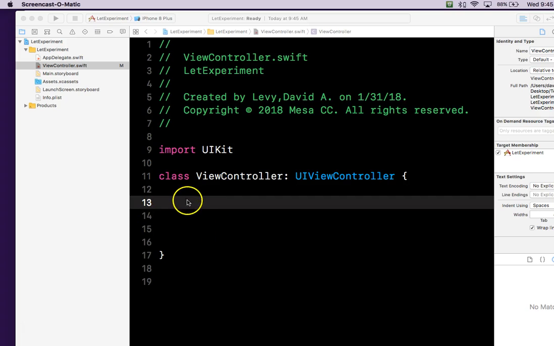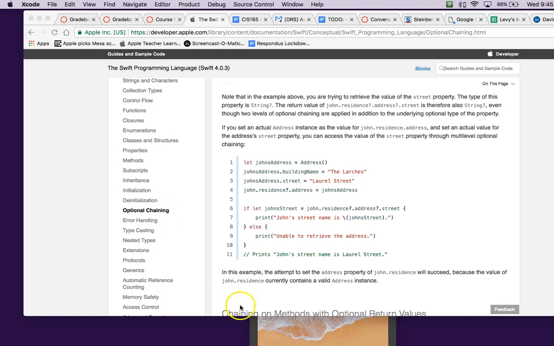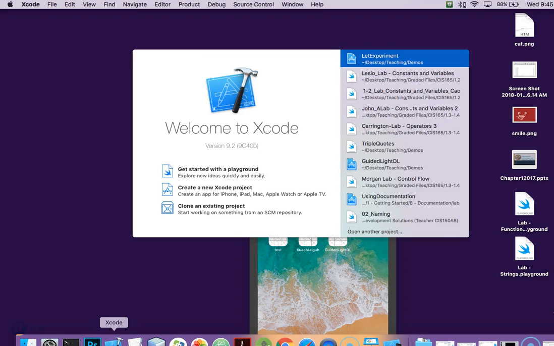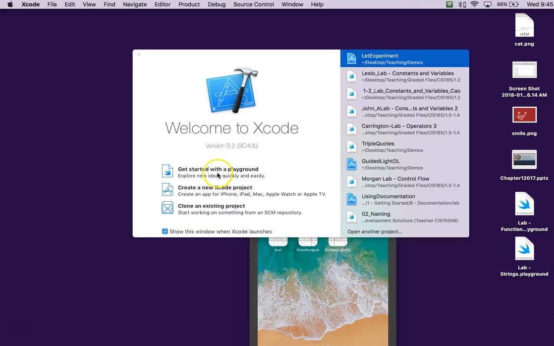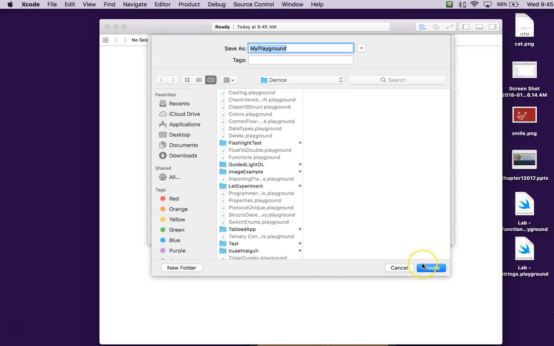Okay, welcome back. I want to just clarify something really interesting that we ran across when we were using Playgrounds. Let me open up Playgrounds real quick and demonstrate. Basically, what it was, you could take a constant and alter it, which you shouldn't be able to do, because a constant is supposed to be constant. You shouldn't be able to change it. So I'll call this our let experiment.